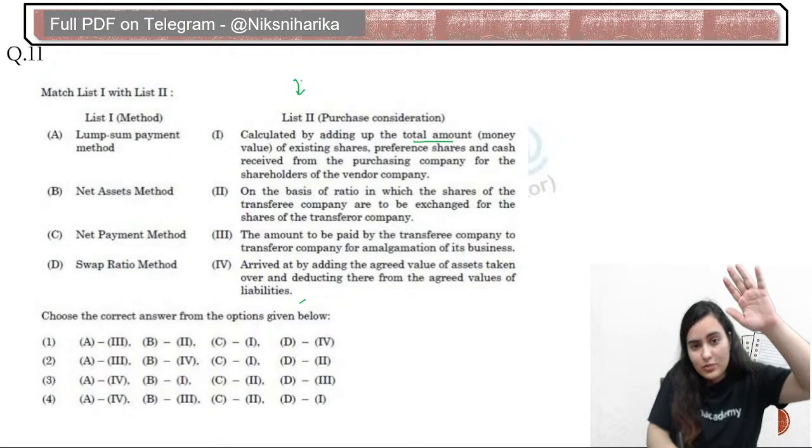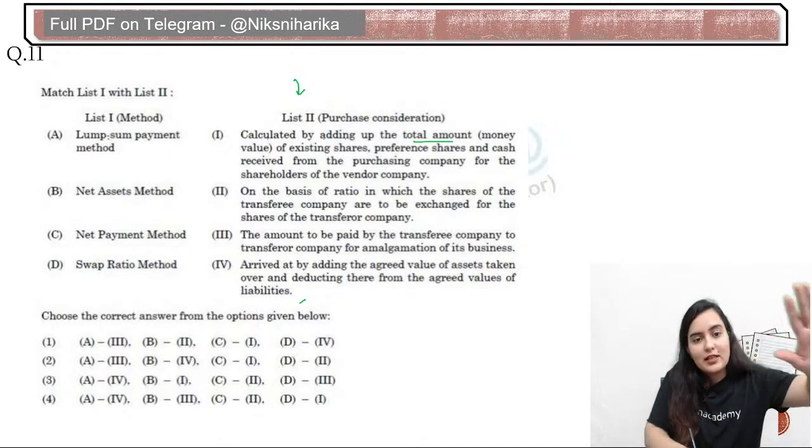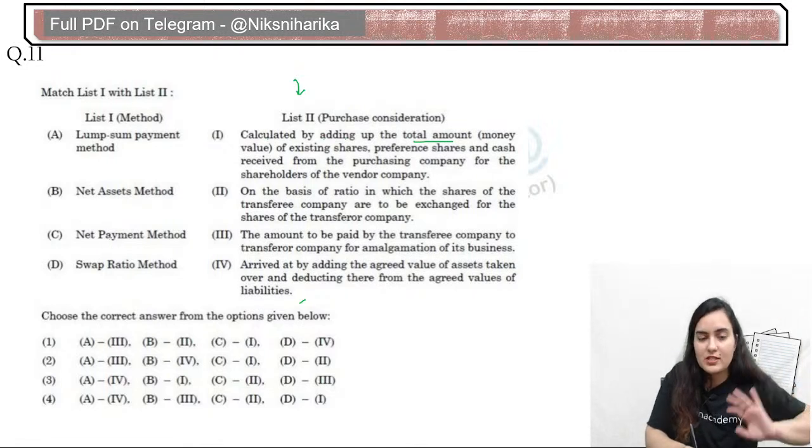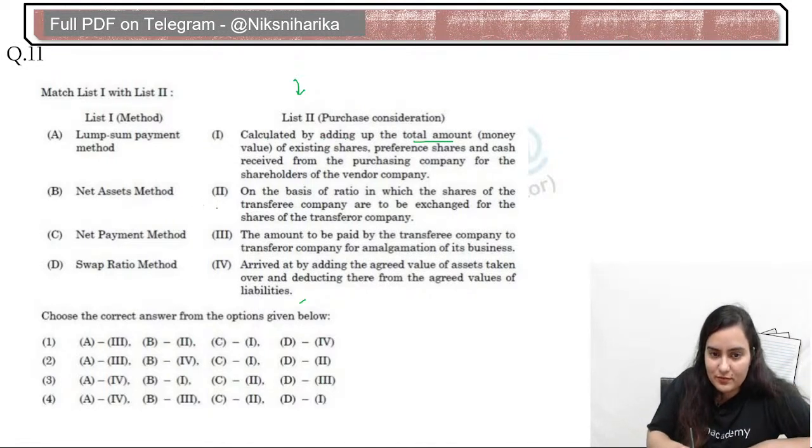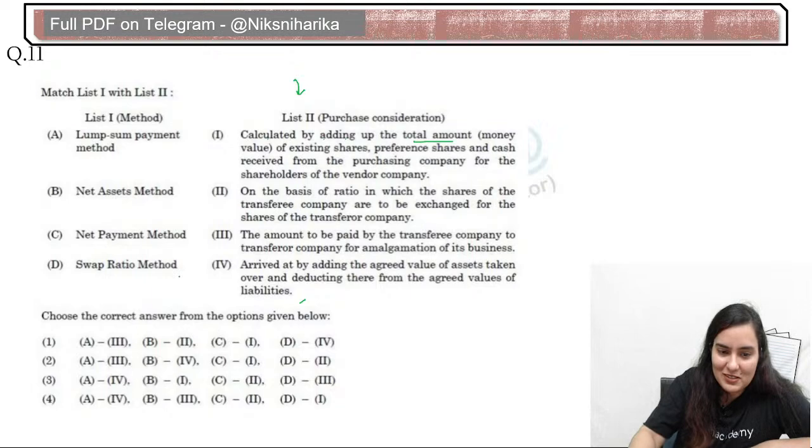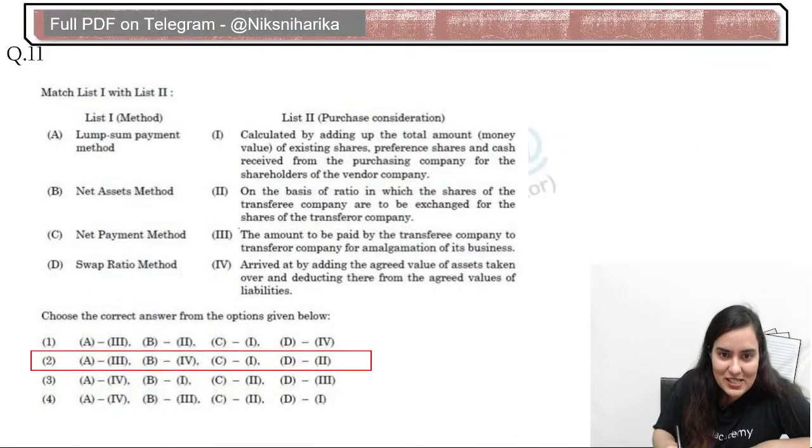In this, you start from list 2, then see point 1, 2, 3, 4. Which one is matching? This will be more easy rather than reading it 4, 5 times. B, awesome. See.